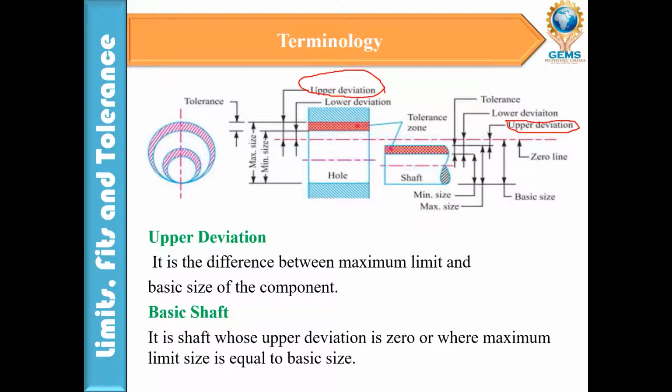What is a basic shaft? It is a shaft whose upper deviation is 0, where the maximum limit size is equal to the basic size. Suppose this is the 0 line.